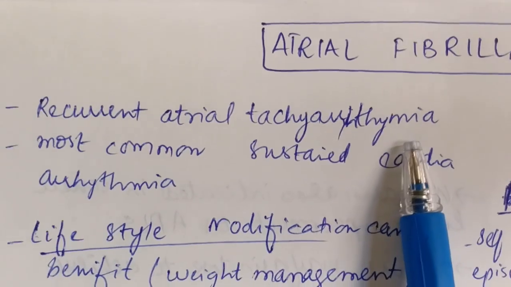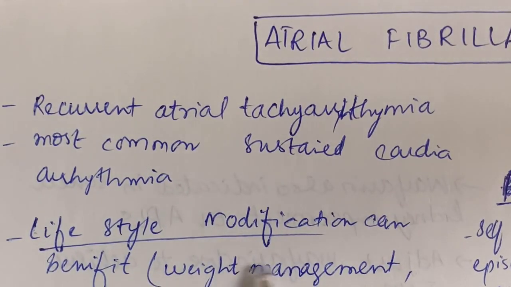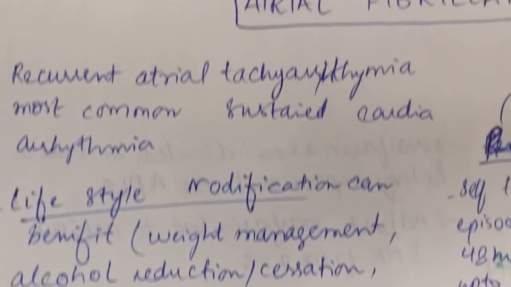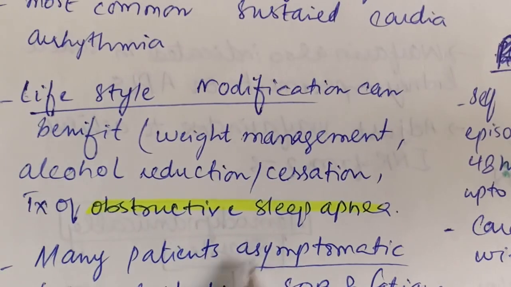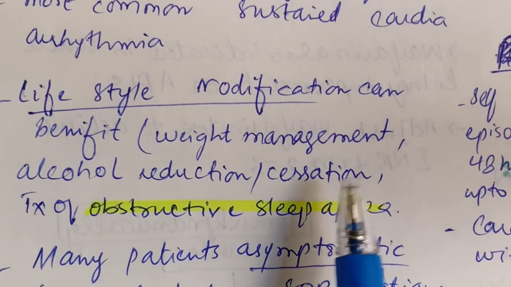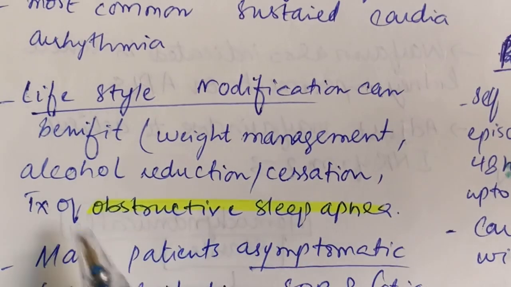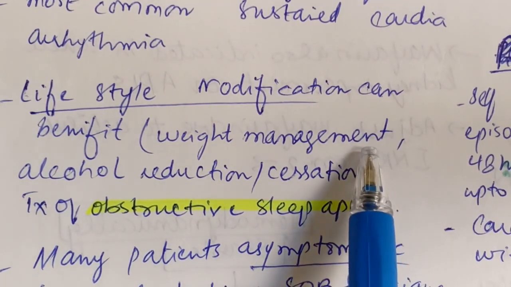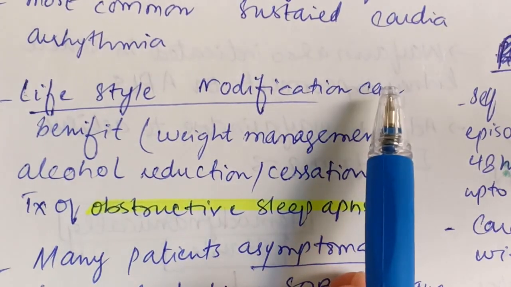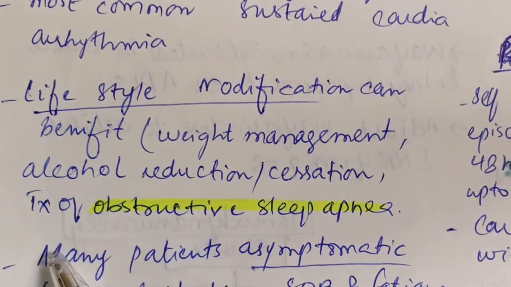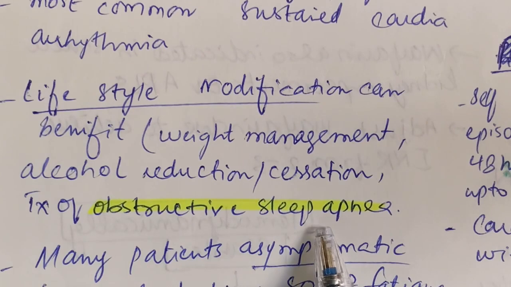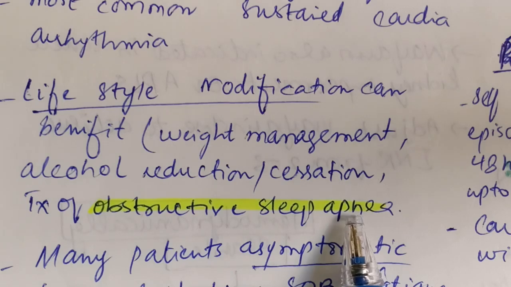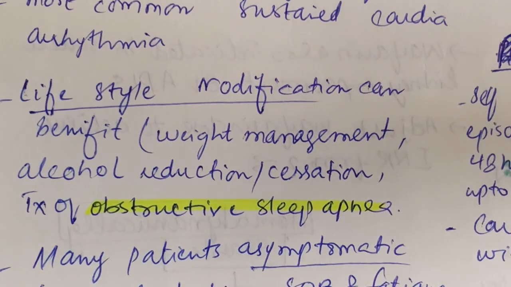So atrial fibrillation is a kind of recurrent atrial tachyarrhythmia, and it is the most common sustained cardiac arrhythmia. There are some lifestyle modifications that can benefit the patient who has atrial fibrillation. So weight management, alcohol reduction or cessation, these lifestyle modifications can help the patient with decreased recurrence of atrial fibrillation, and also the treatment of obstructive sleep apnea. The patients of obstructive sleep apnea can get atrial fibrillation. So the treatment can improve the symptoms of atrial fibrillation.